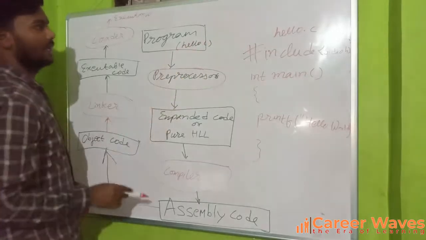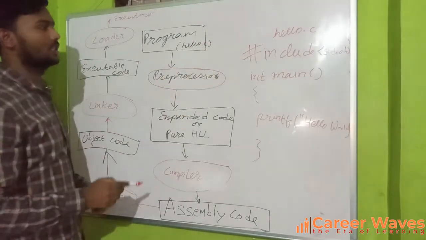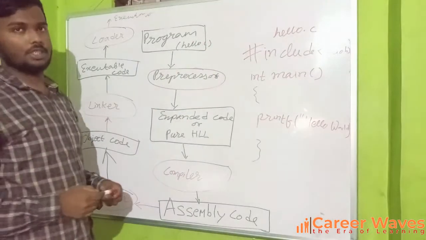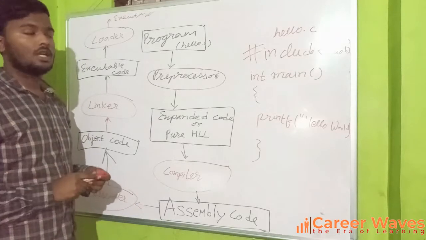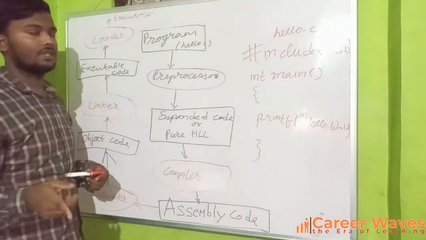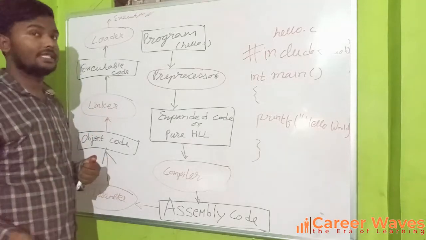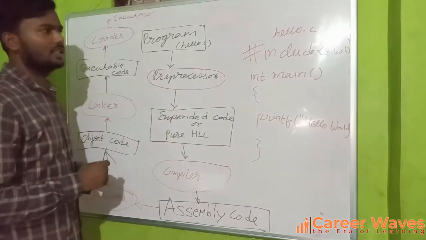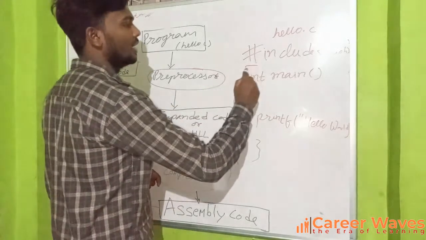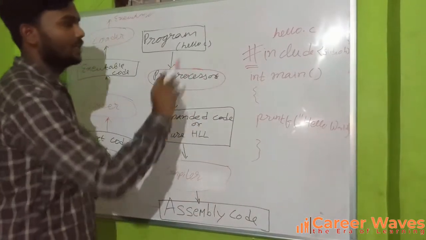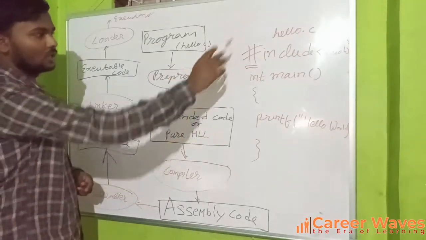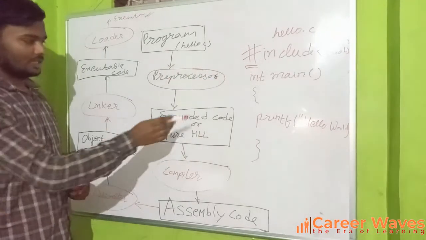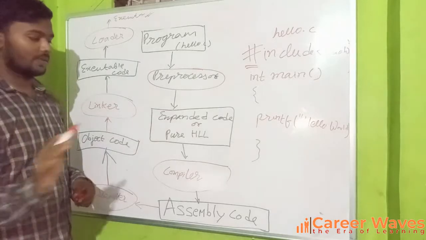Whatever program we write, say hello.c, will be given to a preprocessor. A preprocessor is also a program. The main aim of the preprocessor is to identify the lines that start with the hash. The hash is called a preprocessor directive. So it will identify the lines starting with the hash and resolve them into pure high level language. After resolving that, the expanded code will be given to a compiler.